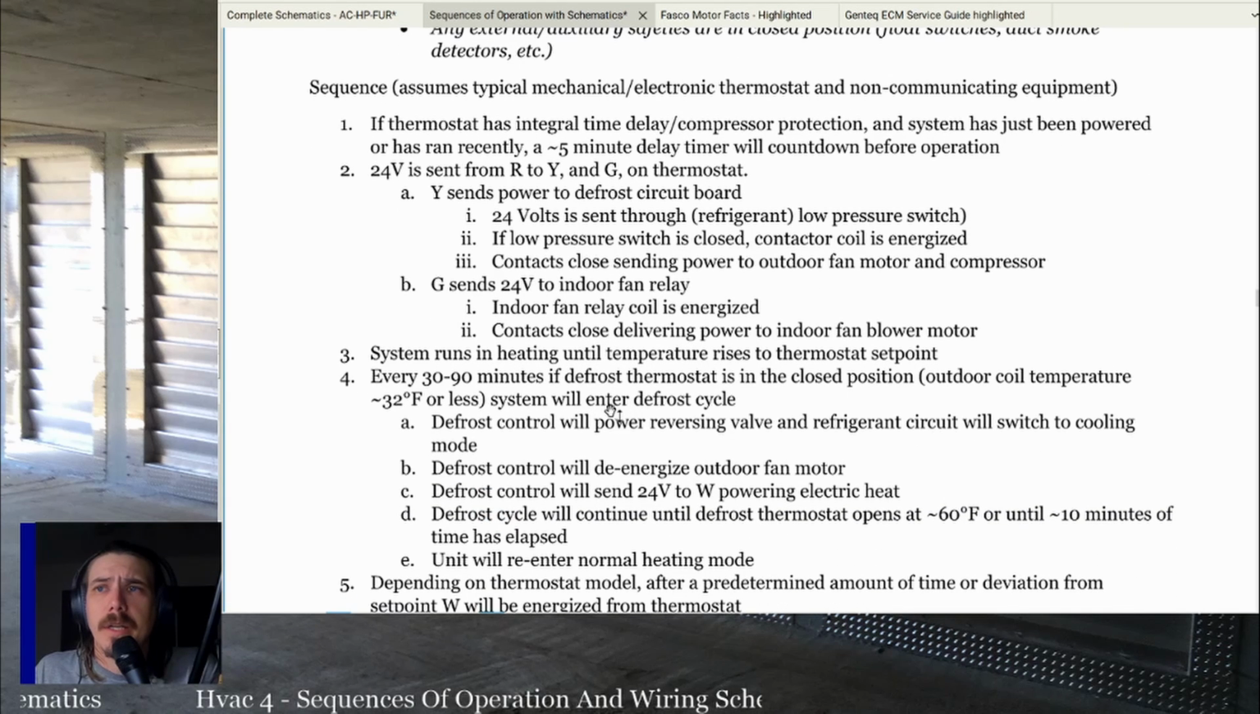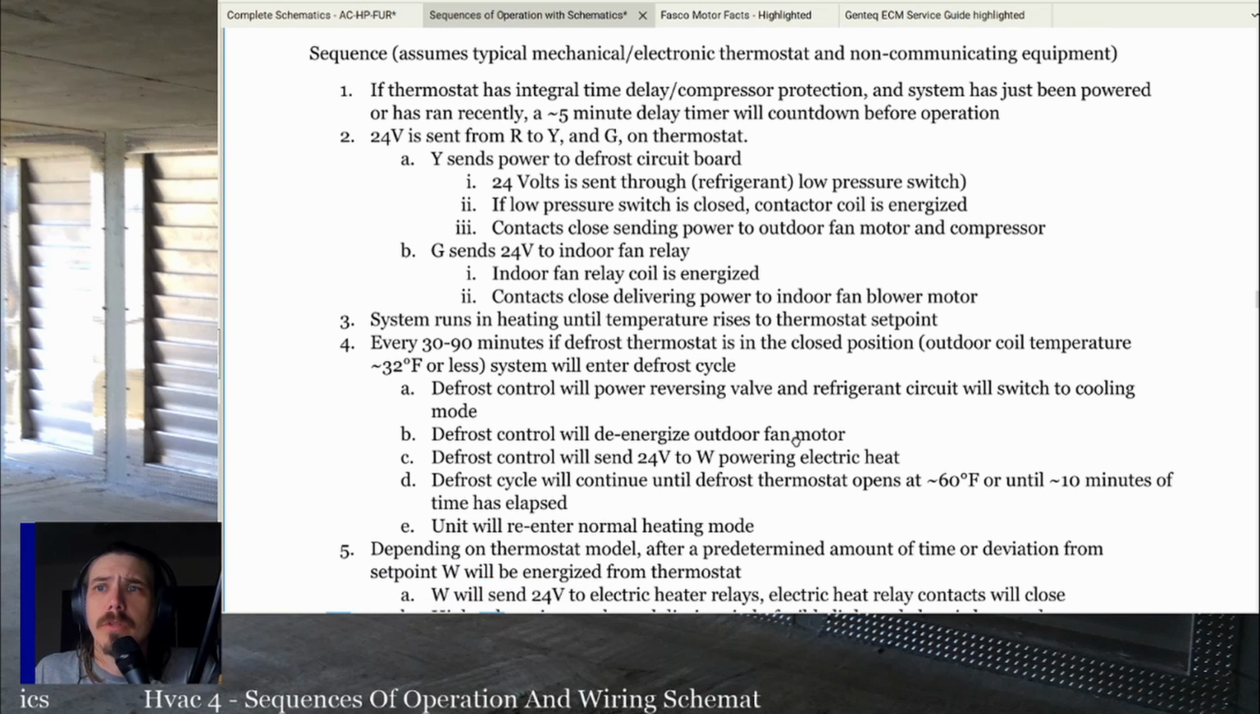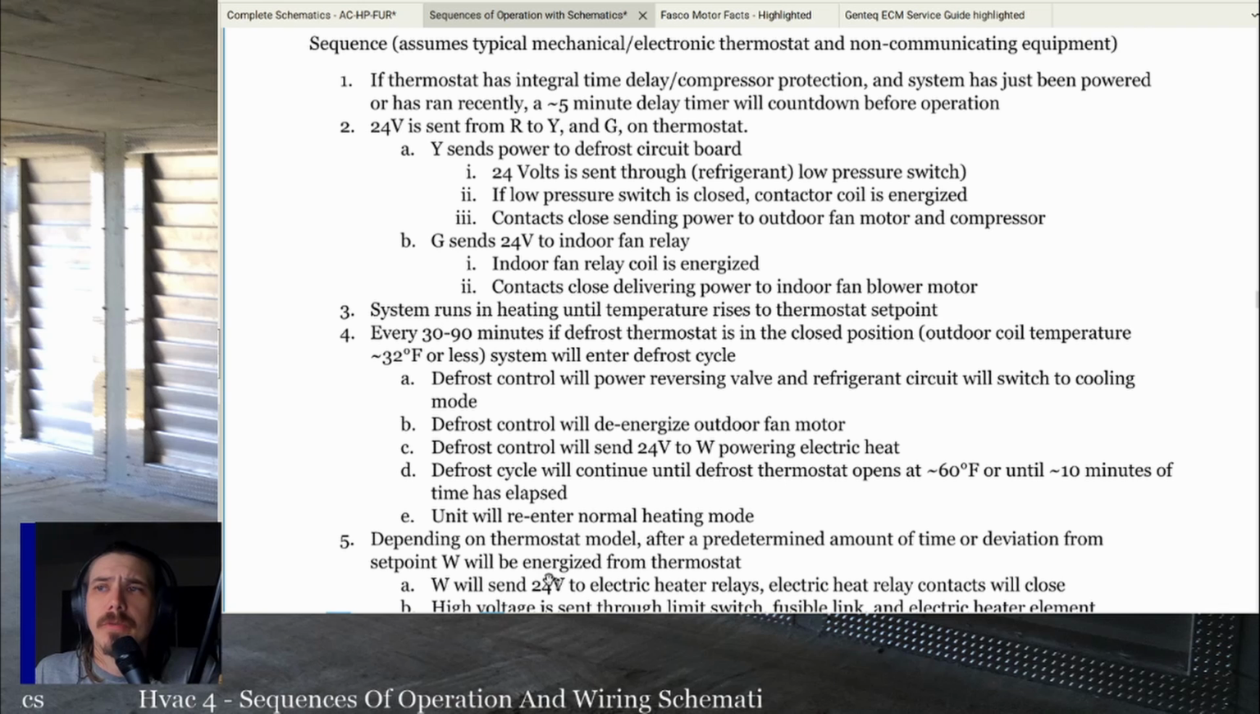Every 30 to 90 minutes, if the defrost thermostat is in the closed position, in other words, if that coil temperature reaches about 35 degrees, then the system will enter the defrost cycle. Defrost control will power the reversing valve and the refrigerant circuit will switch to cooling mode. Defrost control will de-energize the outdoor fan motor. Defrost control will send 24 volts to W, powering the electric heat if it's equipped.